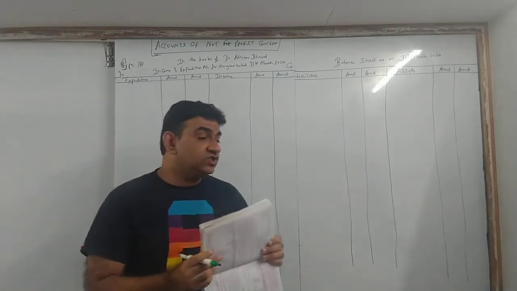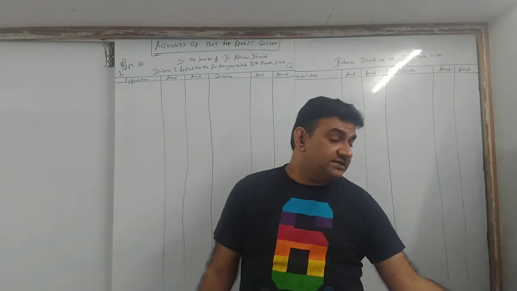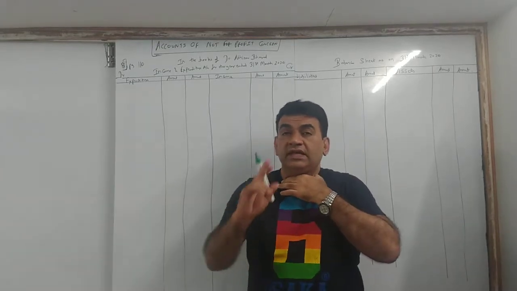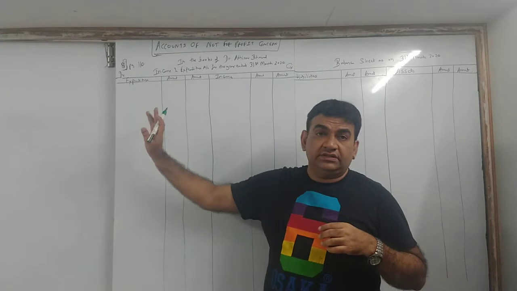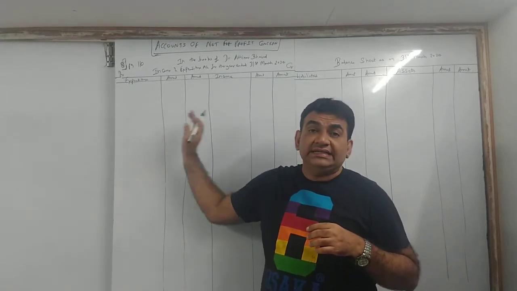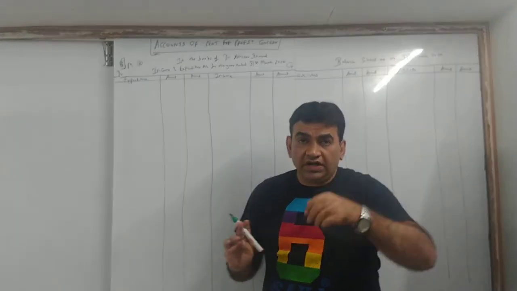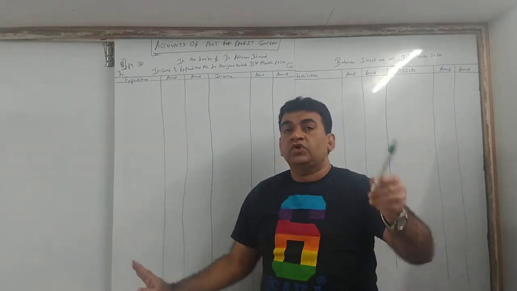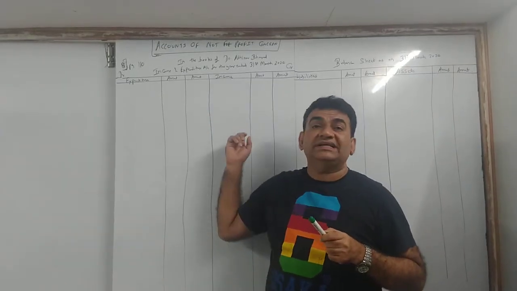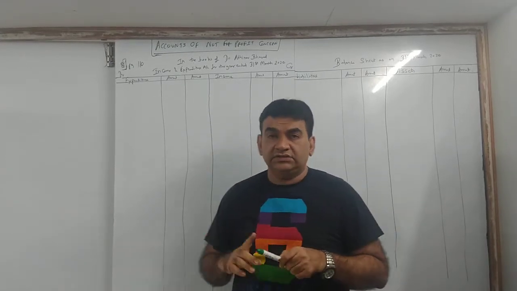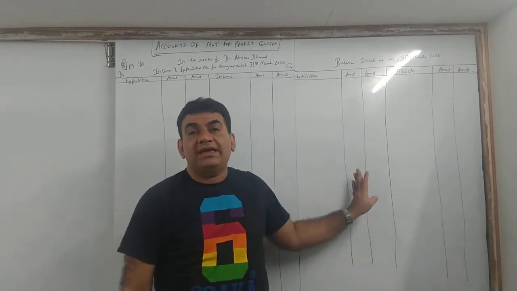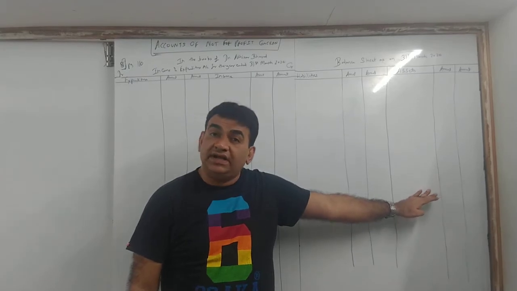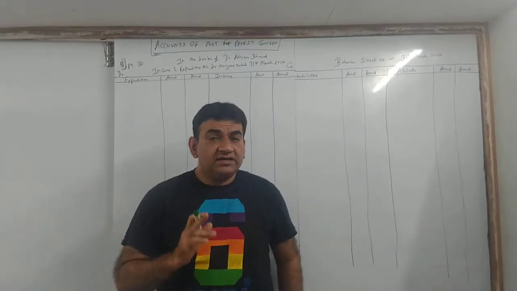We have to see the nature of the item and then decide accordingly. Now see, income and expenditure. Debit side is expenditure, credit side is income. All expenses will come on the debit side of income and expenditure. All incomes will come on the credit side. And balance sheet, you all know, liabilities will come here and assets will come here. Okay? Now let's start step by step.